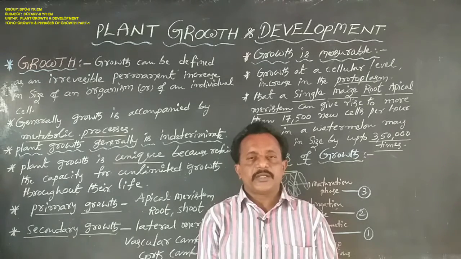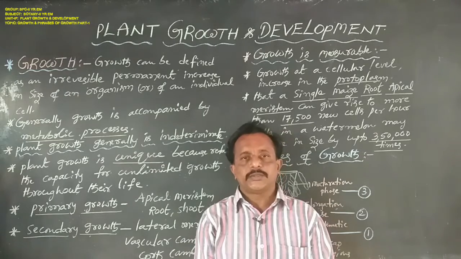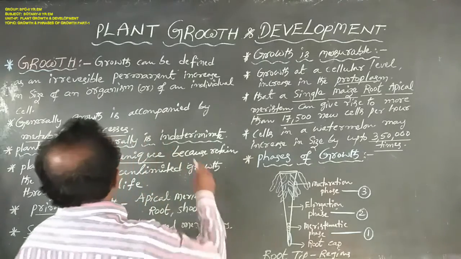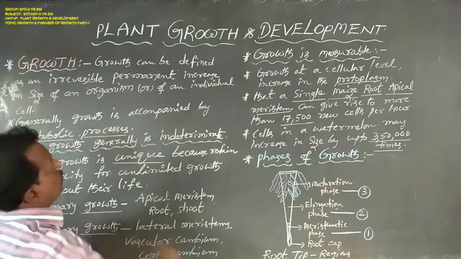These are the topics involved in plant growth and development. Now let us discuss the first one, growth.